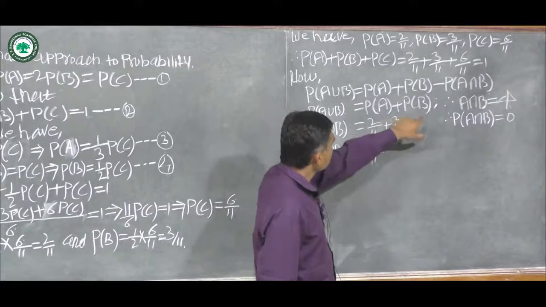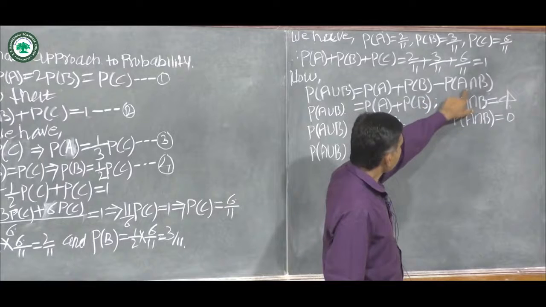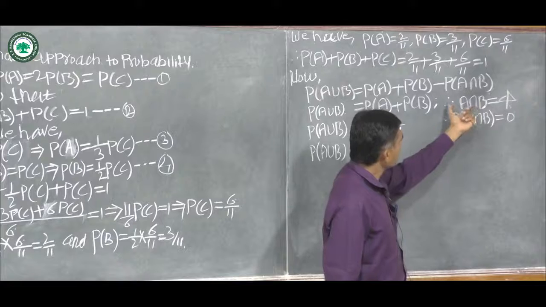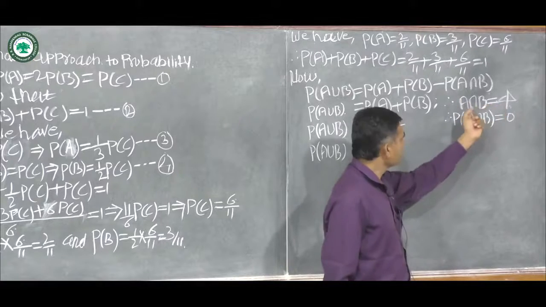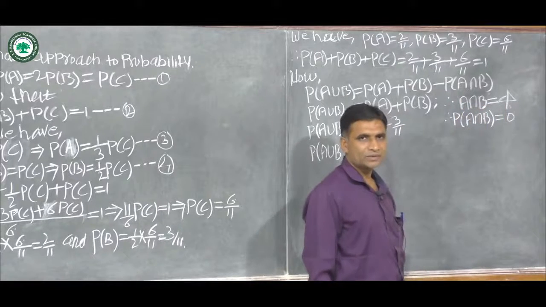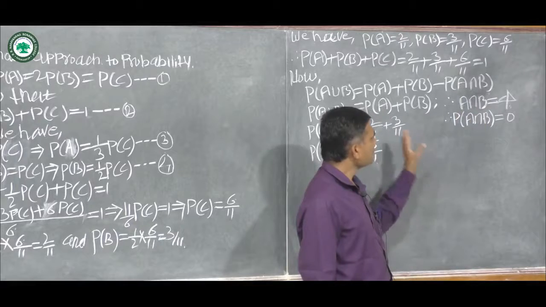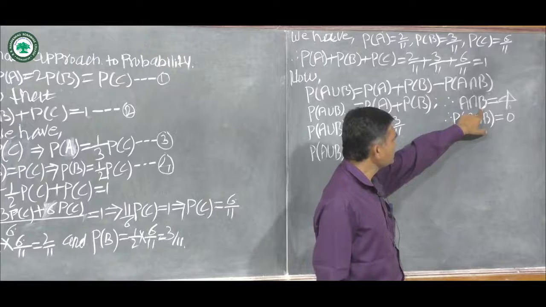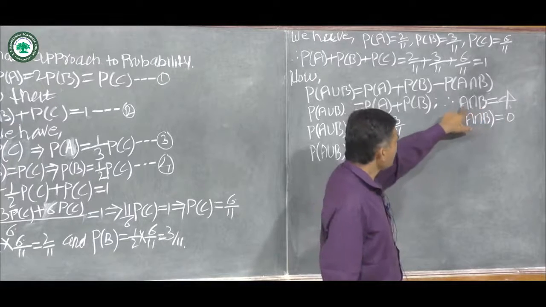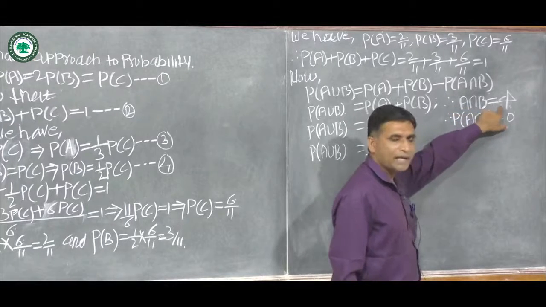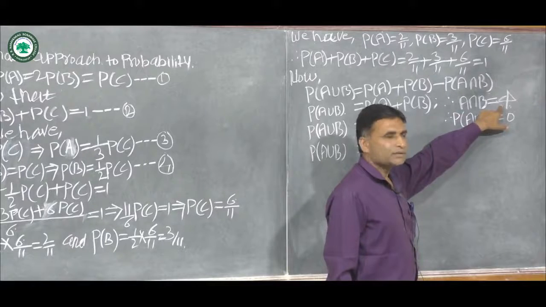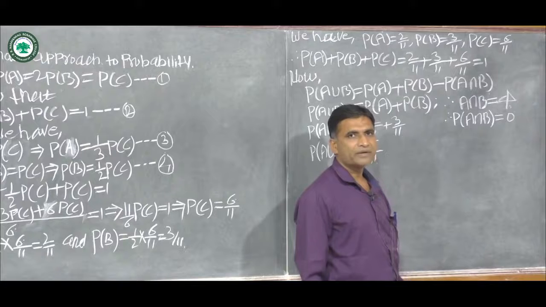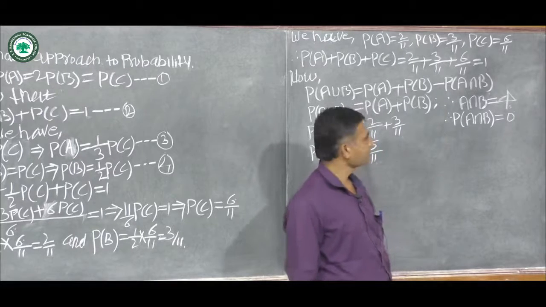Here the intersection between A and B is equal to phi, because A and B are mutually exclusive, which means there is no common portion between event A and B. Therefore we can write A intersection B is equal to phi, which means A and B are mutually exclusive events or disjoint events.